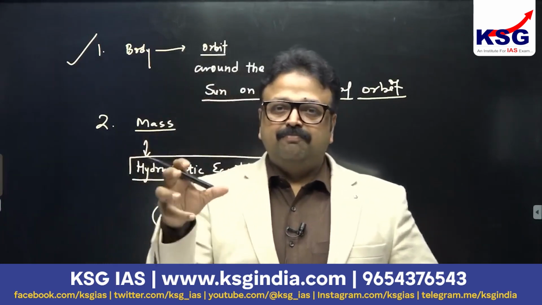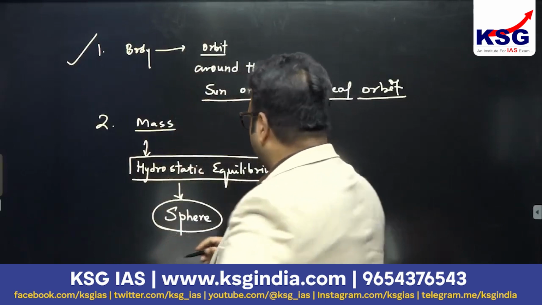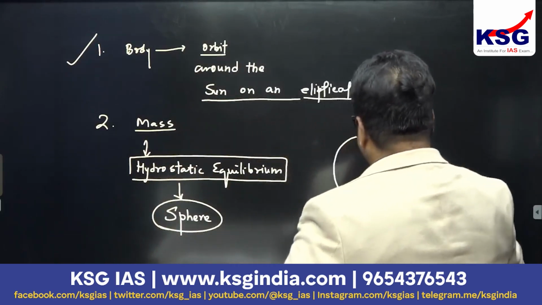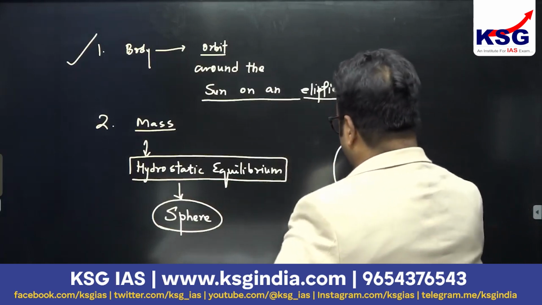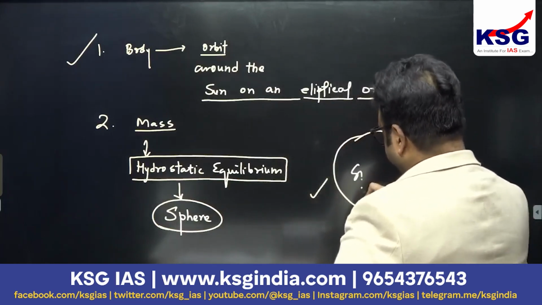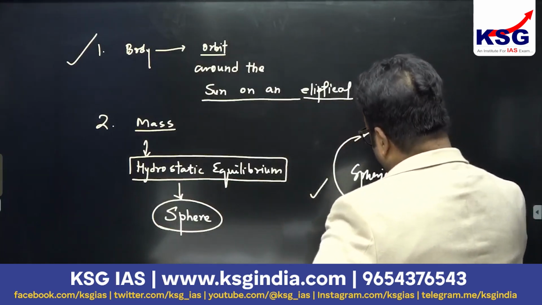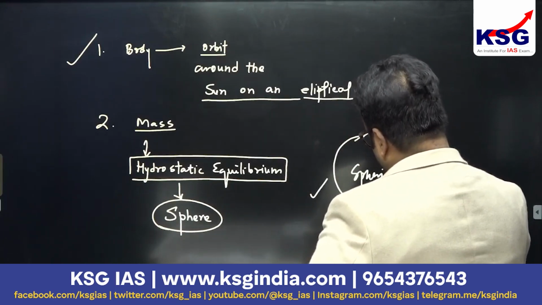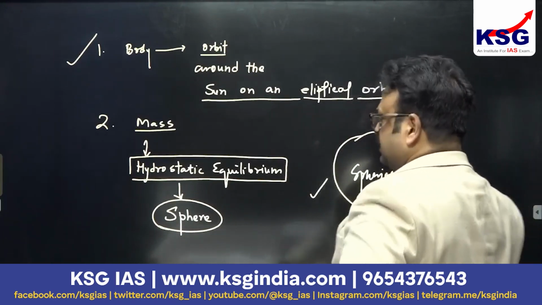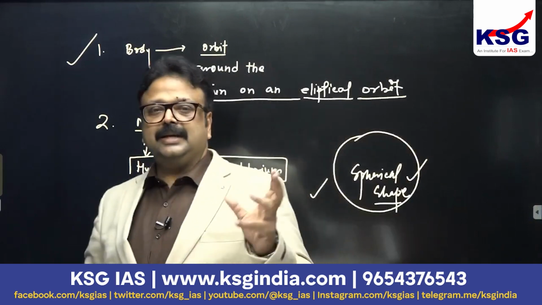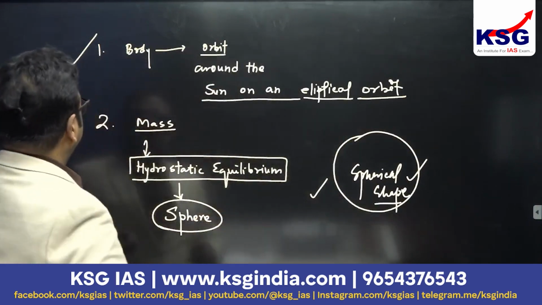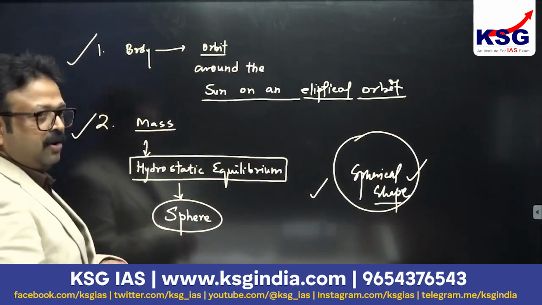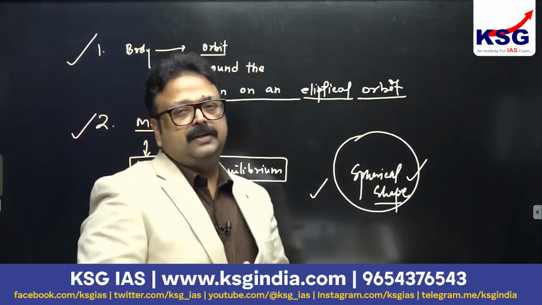To be in hydrostatic equilibrium, the shape a planet or any mass takes is spherical. Indeed, Pluto has so much mass that it can maintain hydrostatic equilibrium and take the shape of a sphere. So this second condition is also fulfilled by Pluto.